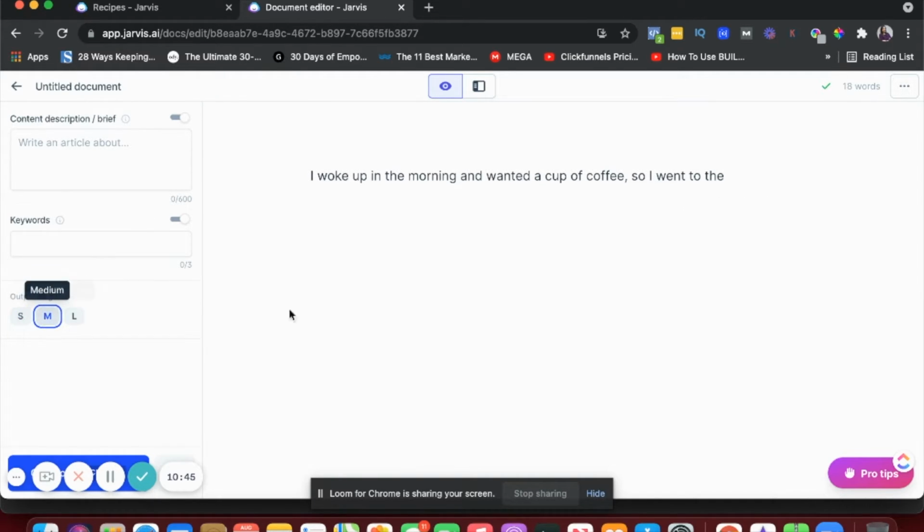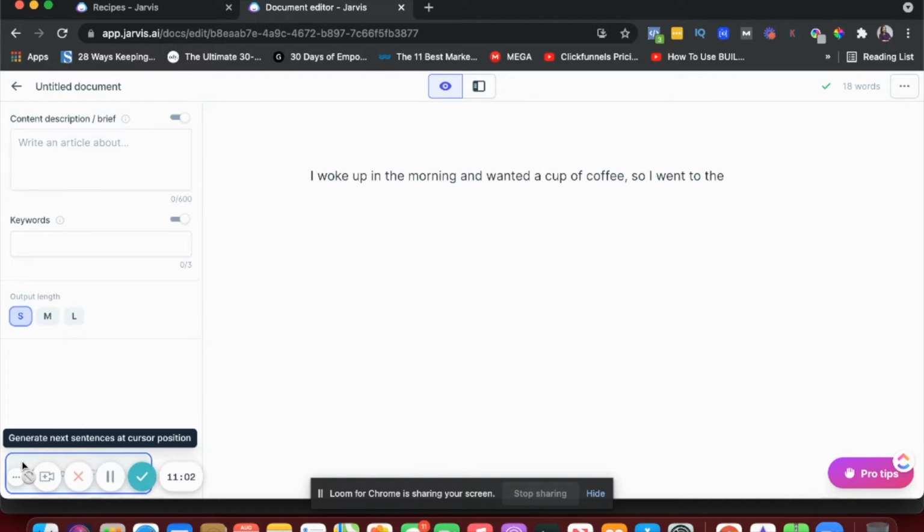If I use medium, it will write about 60 words. And if I use longer, it will write about 125 words. So generally you want to use medium so that there is some context to what Jarvis is writing. So let's say for now I use shorter and I click on compose.